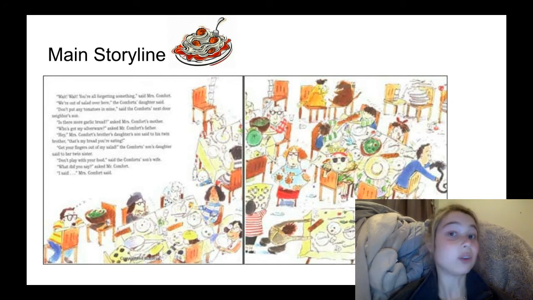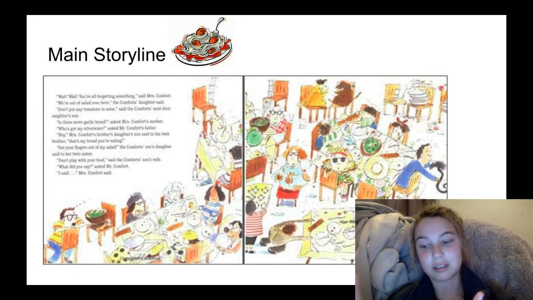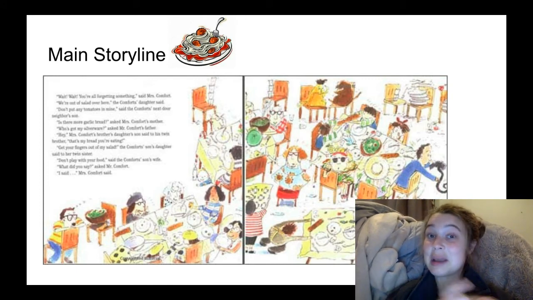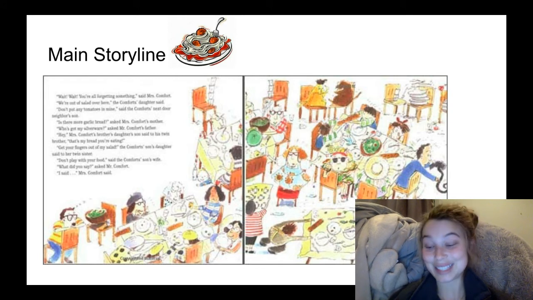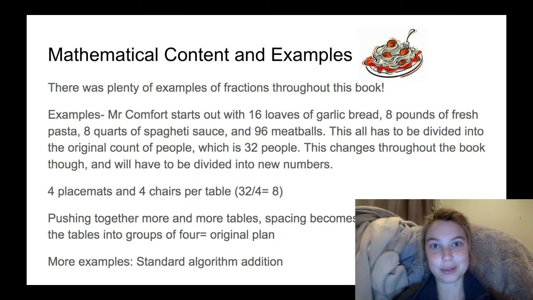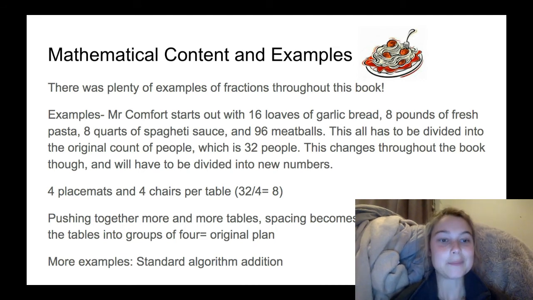They also have to go through this aspect of how am I going to divide everything up? How am I going to organize everything? And that's how we get into the mathematical content of this story. So, the mathematical content and examples within this story. There's plenty of examples of fractions throughout this book.